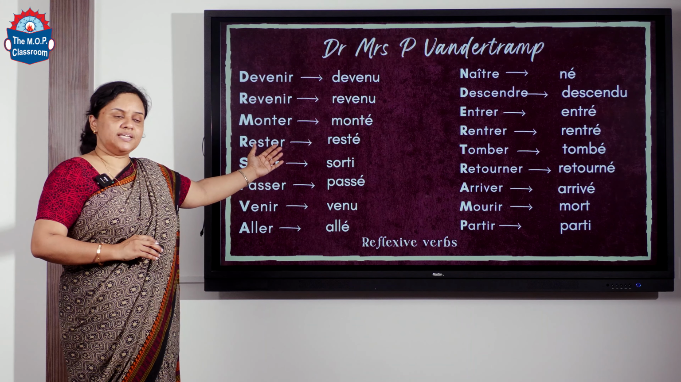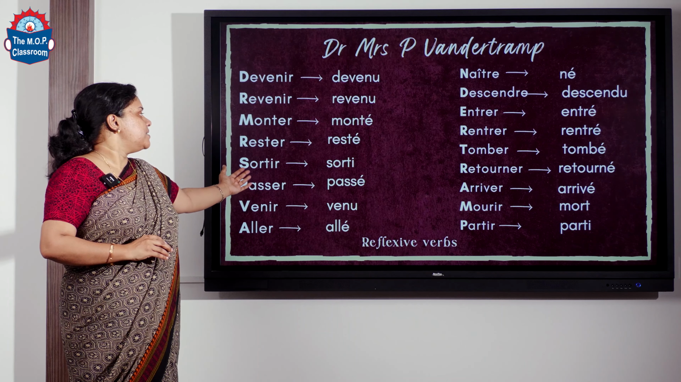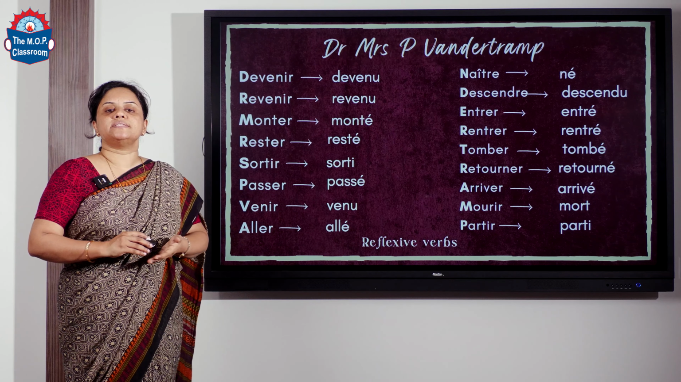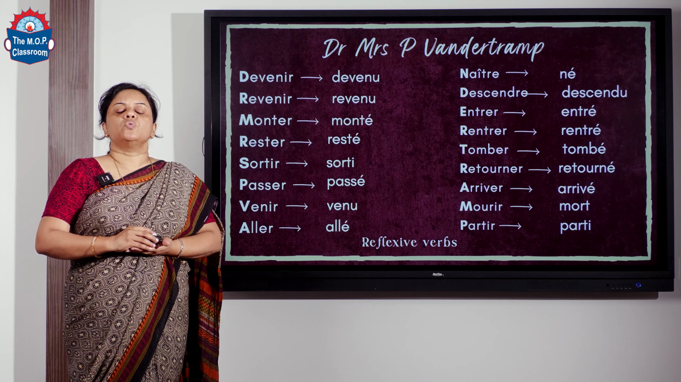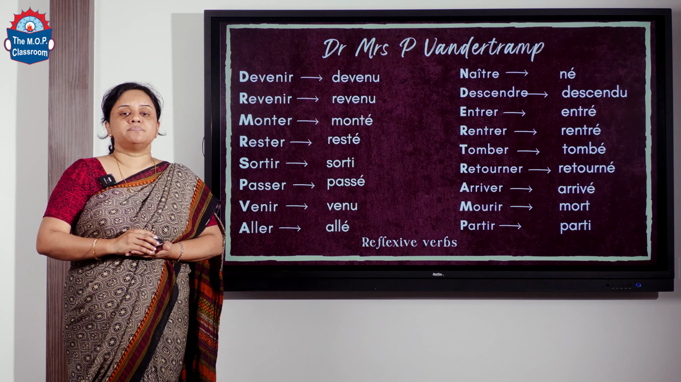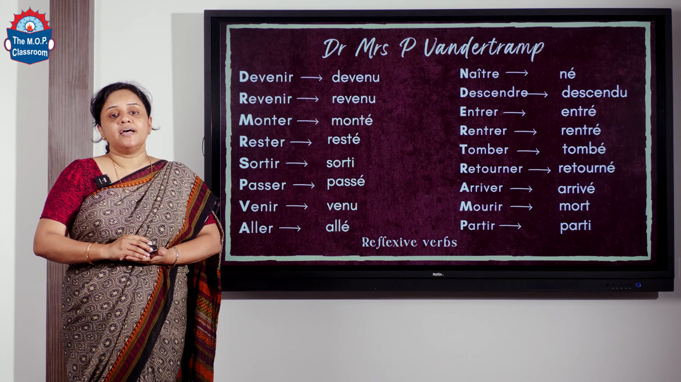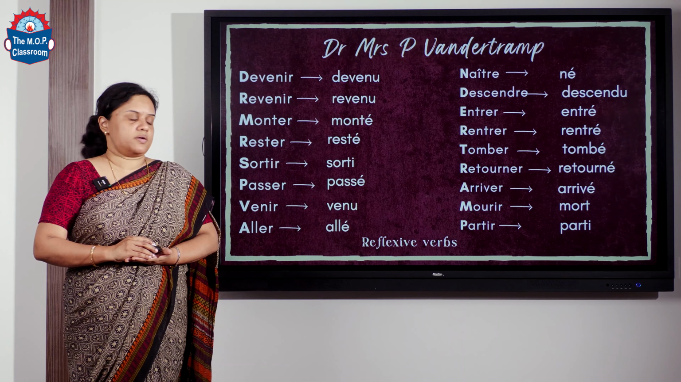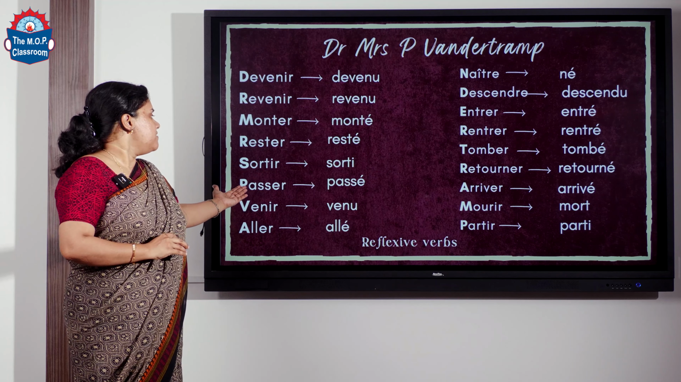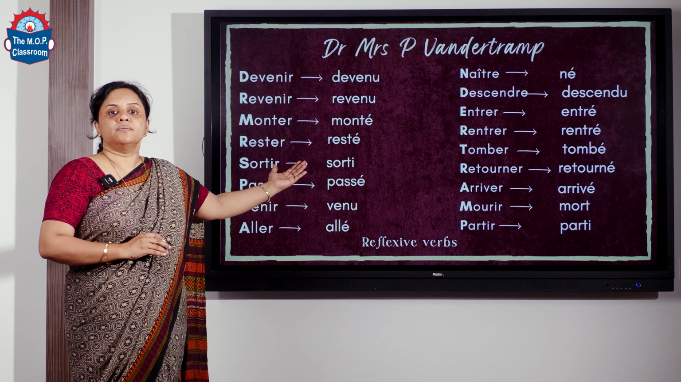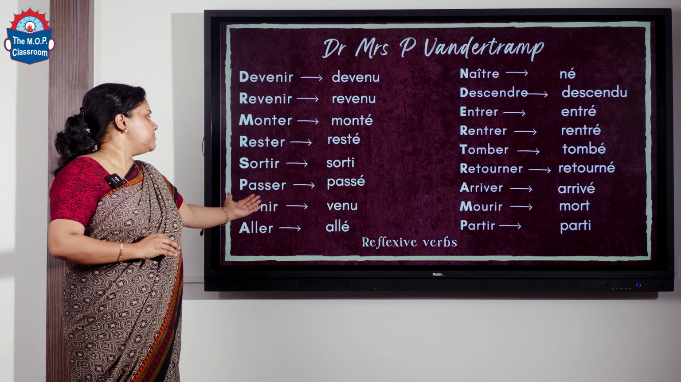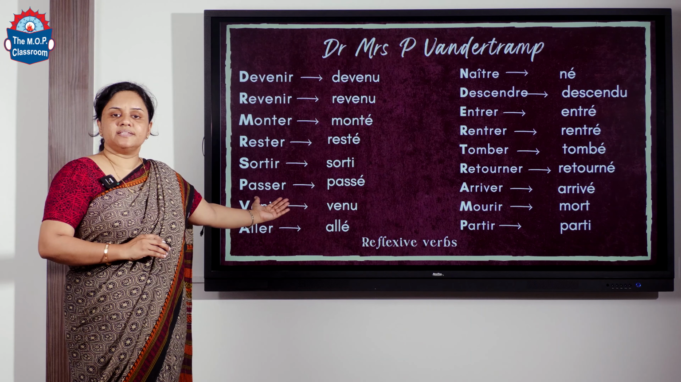It becomes sorti. Passer can mean to pass by as well as to spend. When it means to pass by, it is conjugated with être, and when the meaning is to spend, it is conjugated with avoir. And then we have venir, that is, the participe is venu, venir means to come, and aller, the participe is allé, that is to go.